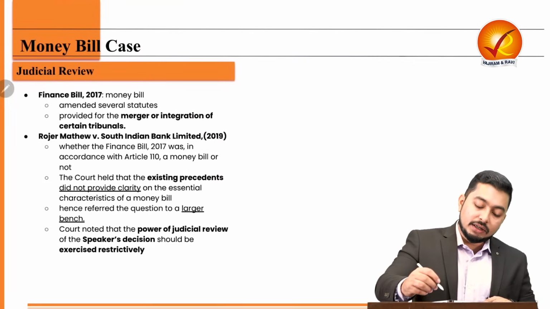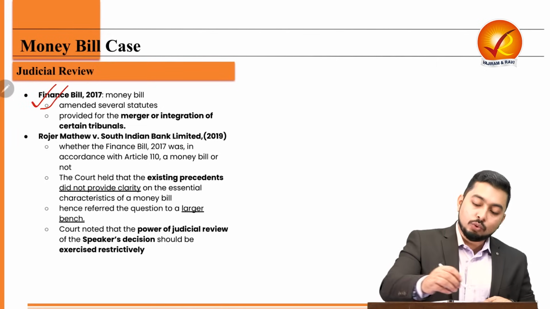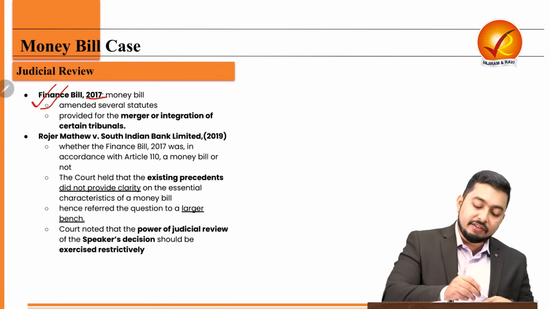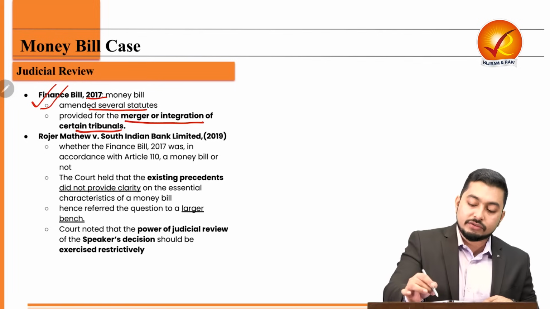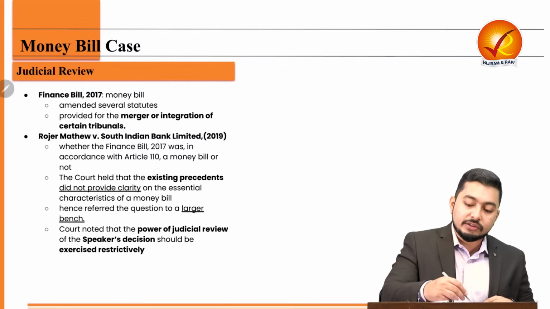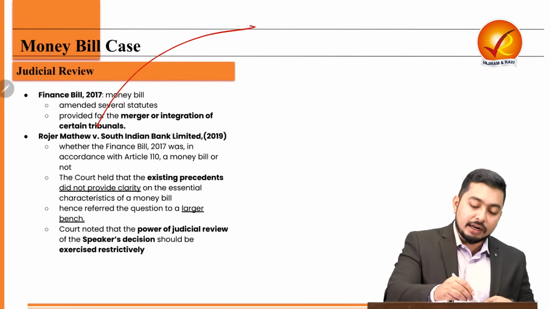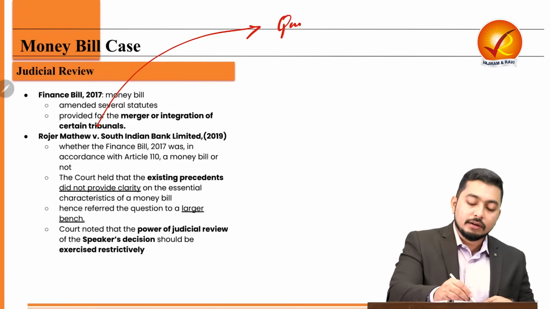Now, then what happened? There was amendment through the finance bill of 2017 where several statutes were amended and there was merger or integration of tribunals. Now, what do we know about tribunals? Tribunals are essentially quasi-judicial bodies.